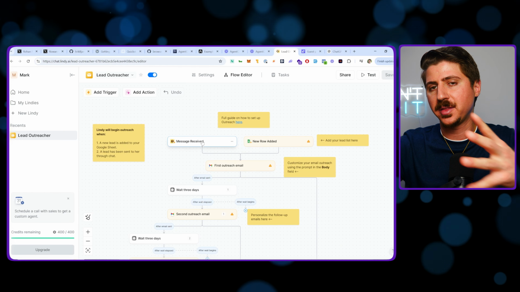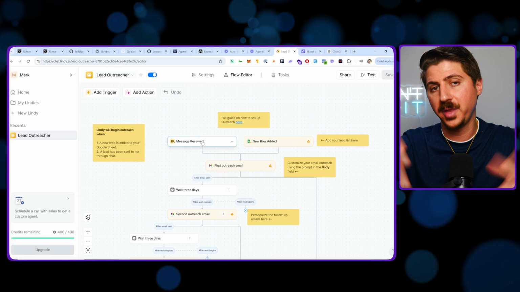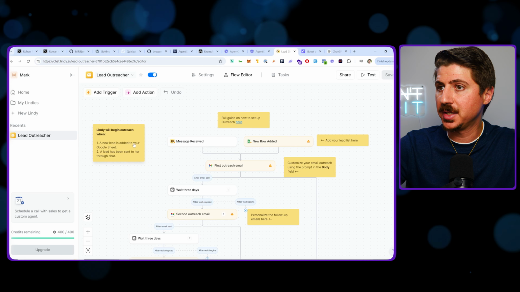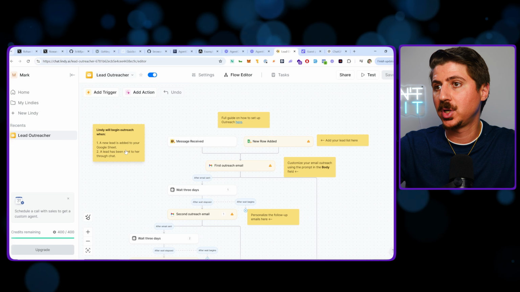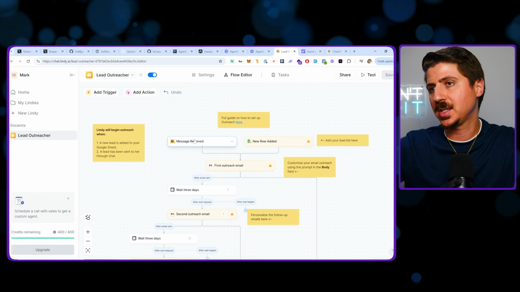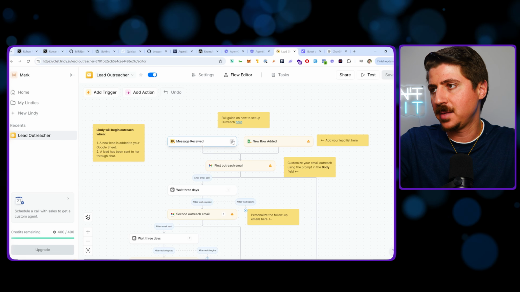So it's like a way to create things. So this is basically like Zapier with AI built in. So what this does is it'll actually do outreach for you. So it goes out, it actually finds, in this example, a lead will come in, it'll send a message, it'll